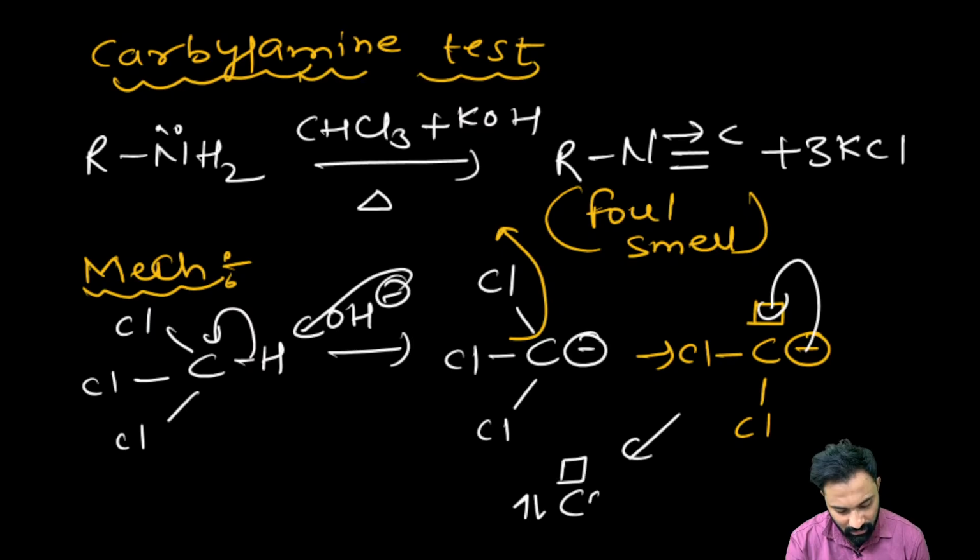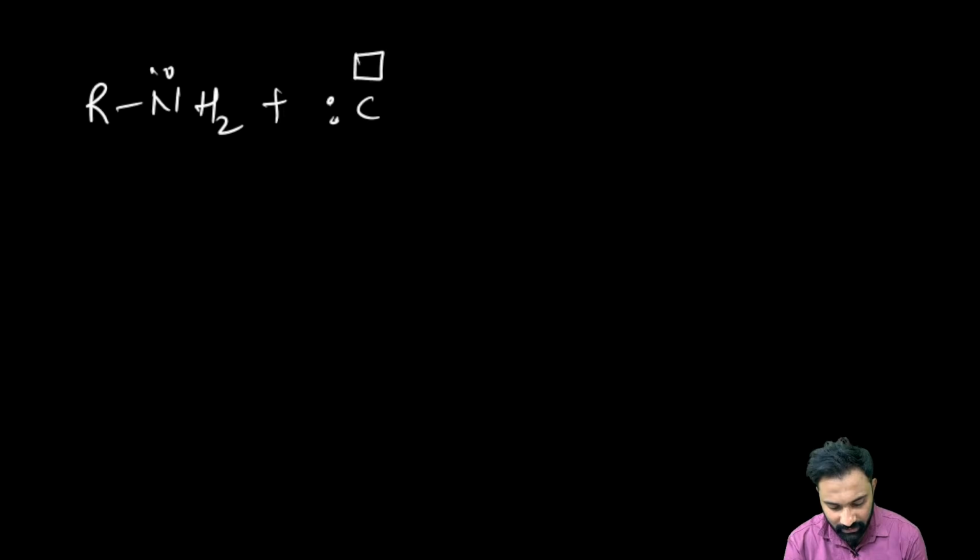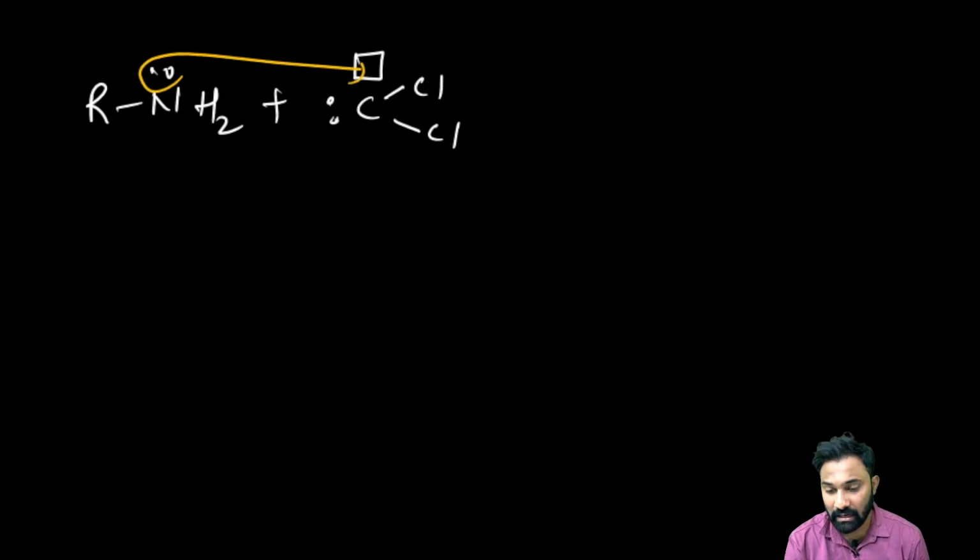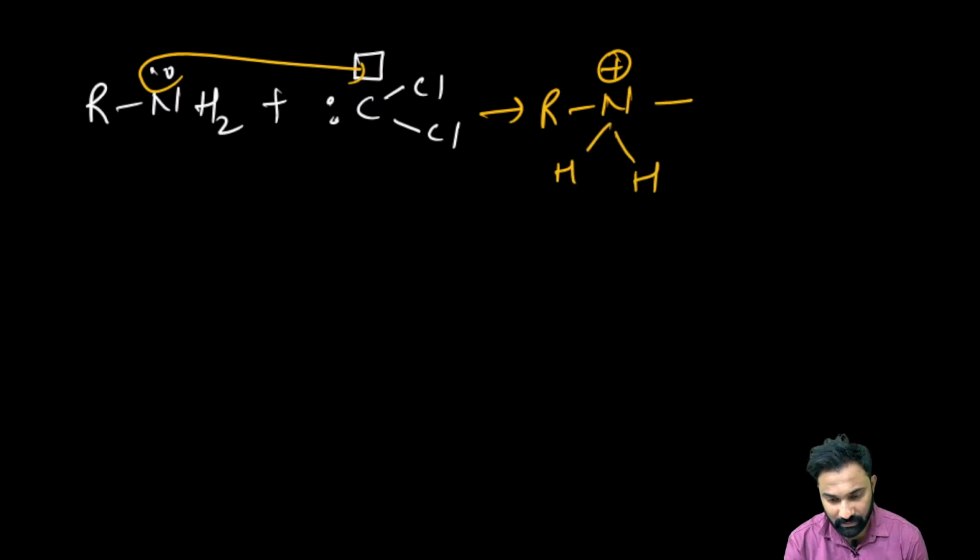dichlorocarbene. Clear? Now this dichlorocarbene is a neutral electrophile, right? When it has formed, it is having one vacant orbital. Now the lone pair of electrons on this nitrogen will be given, accepted by the dichlorocarbene into this vacant orbital. And when the nitrogen has given its lone pair of electrons, nitrogen will get the positive charge, right? Clear? Now here it is having one Cl and here one Cl, and it is having the negative charge on the carbon.